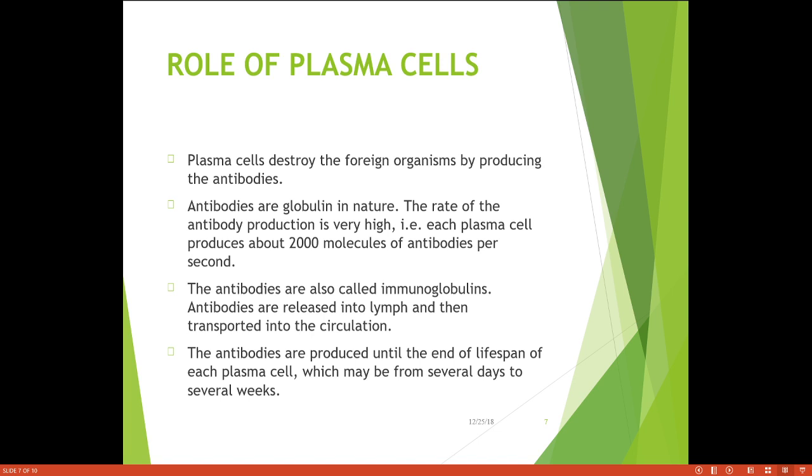The antibodies are also called immunoglobulin proteins. The antibodies are released into the lymph and then transported into the circulation. The antibodies are produced until the end of the lifespan of each plasma cell, which may be from several days to several weeks.